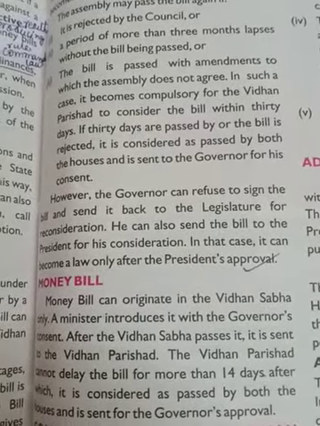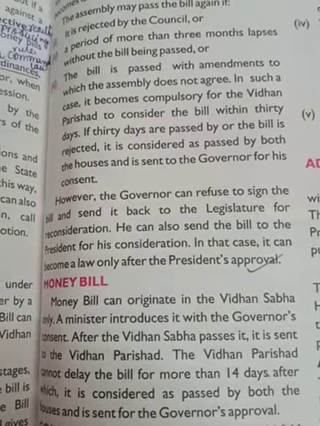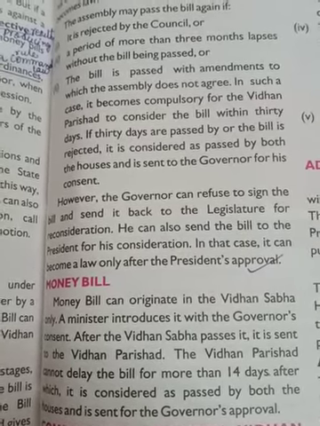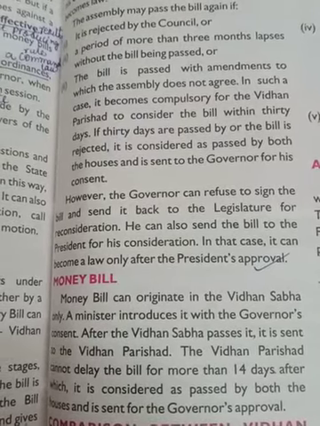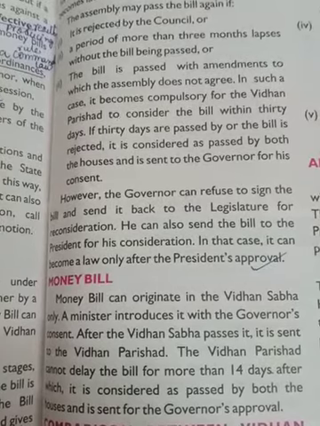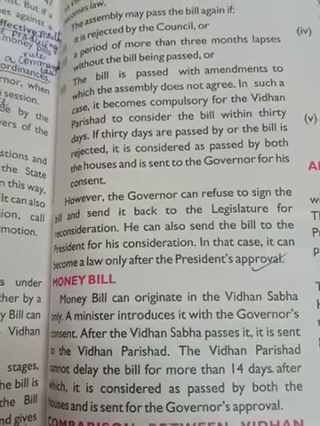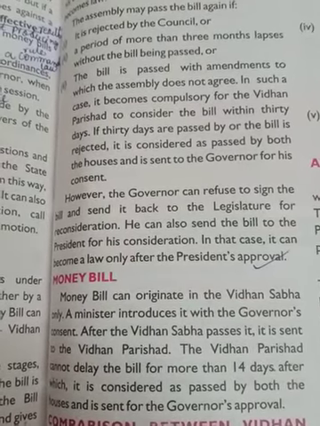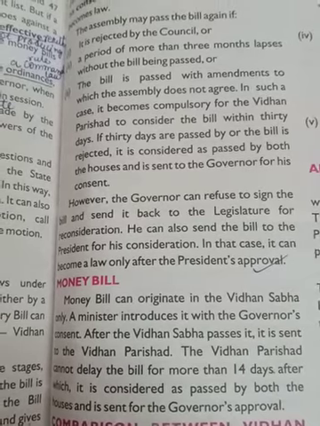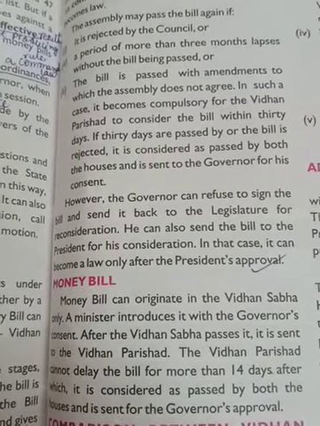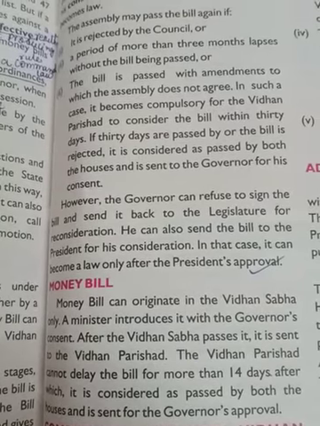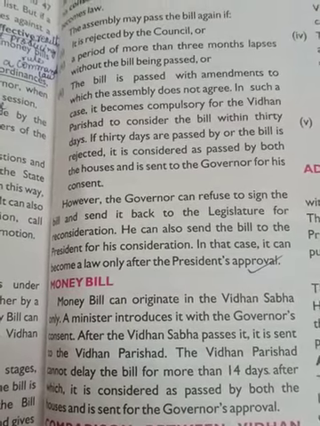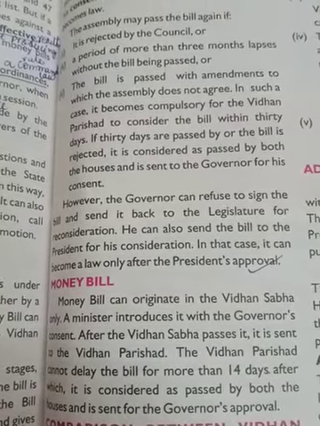However, the governor can refuse to sign the bill and send it back to the legislature for reconsideration. Suppose the governor thinks the bill is not proper, it is sent back to the legislature. He can also send the bill to the president for his consideration. Suppose the governor wants the advice of the president, then he can send this bill to the president. In that case, it can become a law only after the president's approval. So, if the president approves the bill, then only it becomes a law.